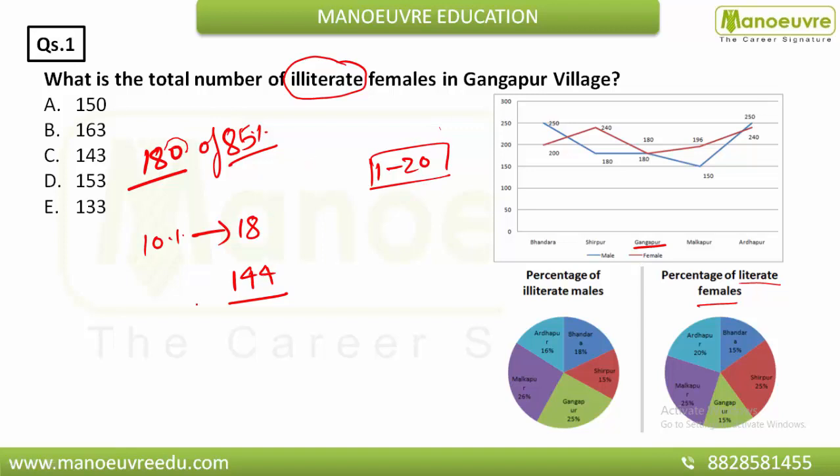144 is nothing but 80%, and now you have to find 5%. So 18 is 10%, so you can find 5% by dividing it by 2. Okay, so it will give you 9. So 144 is 80%, and now you have to find 5%, so plus 9, and that will give you 153. So that is nothing but your option number D. So hope you are getting how you have to find percentage.